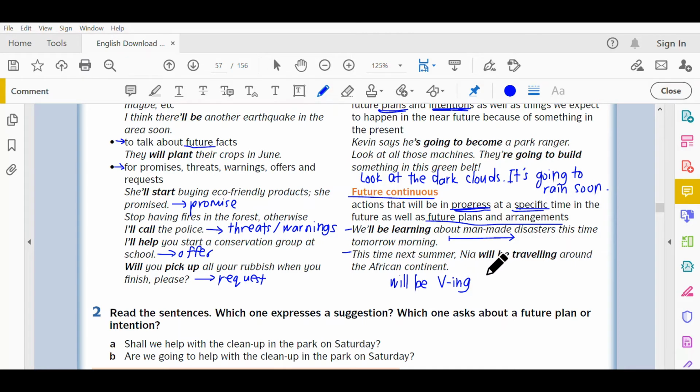Okay, benda ni akan masih berlaku, dia masih lagi akan travel. Okay, bukannya berhenti. Okay, pasal tu you guna continuous. Continuous ni you guna untuk benda yang still in progress. Okay, pada masa yang dikatakan.